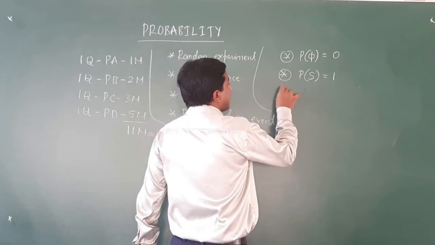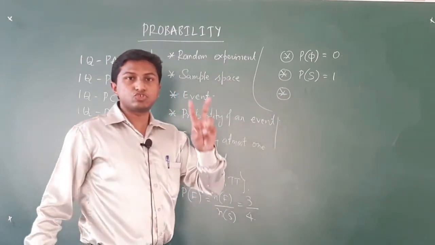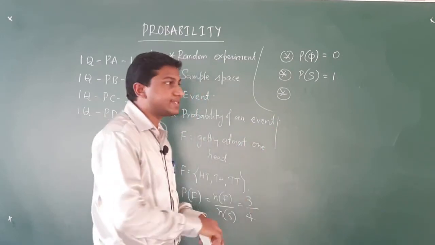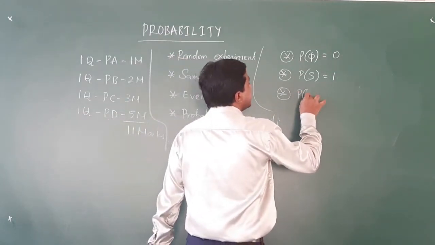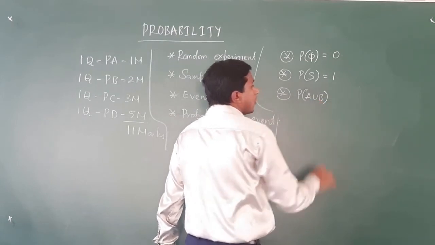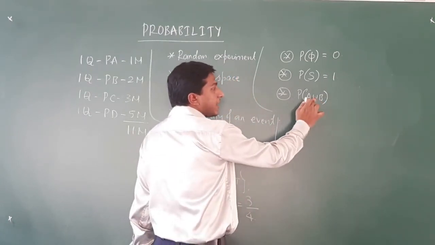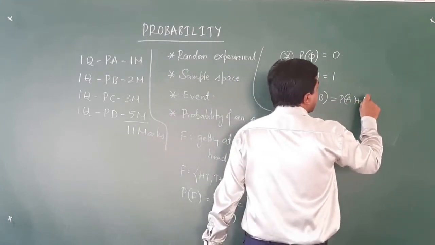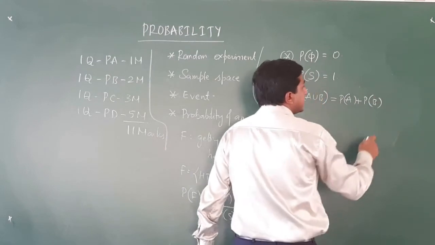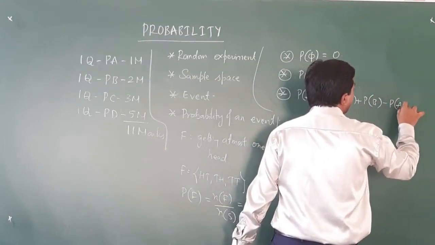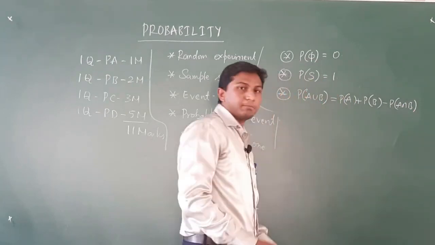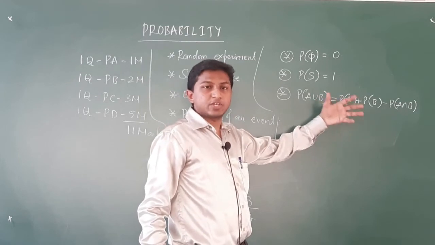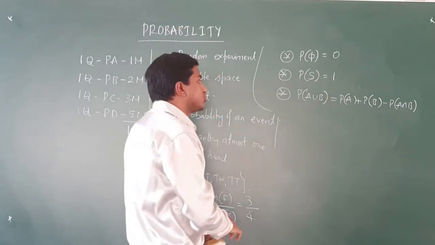Then, if we have 2 events A and B pertaining to the same sample space S, then the probability of the event A or B, that is P of A union B, is nothing but equal to P of A plus P of B minus P of A intersection B. This we have already come across, and problems based on these results also we have solved.